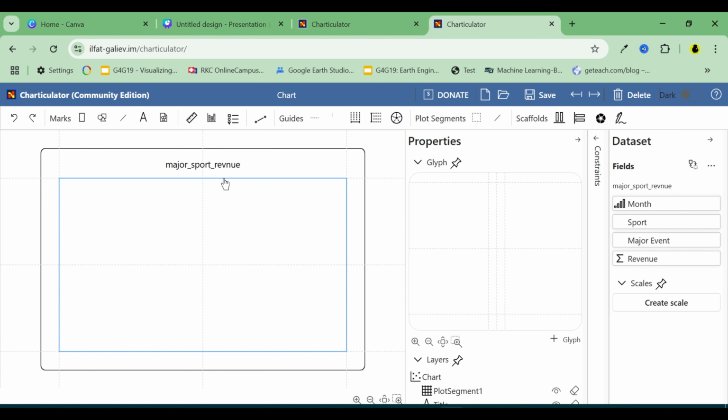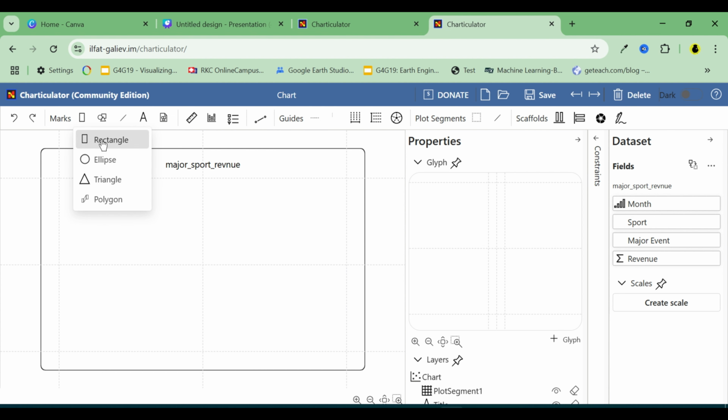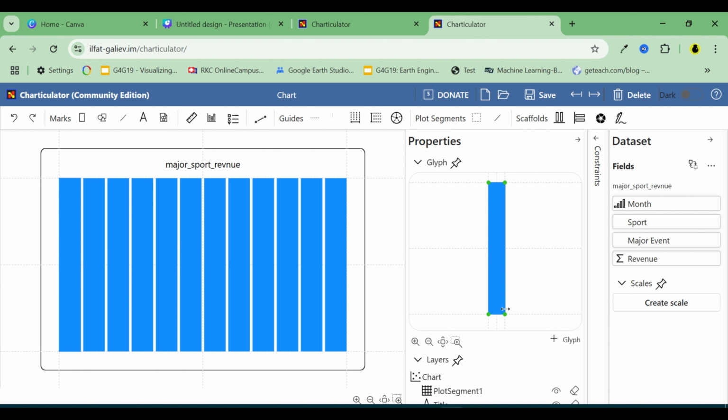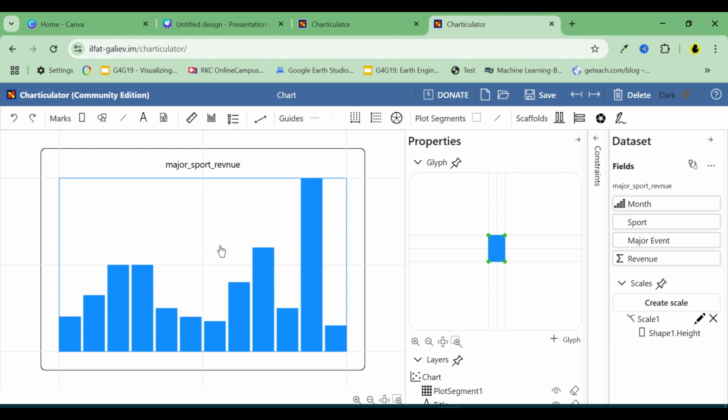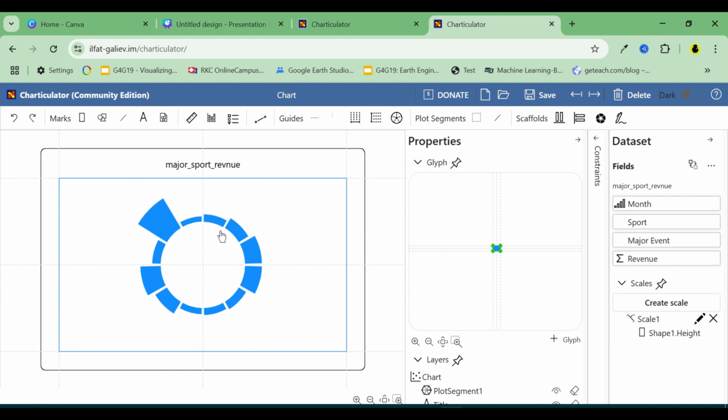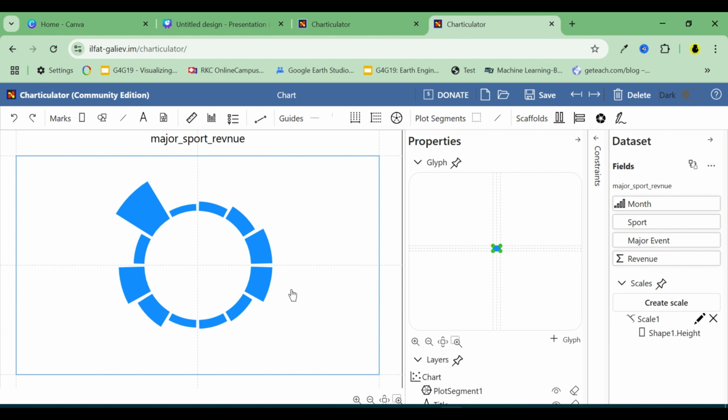Next, let's bring the marks into the glyph editor, where we define the visual parameters. This bar represents the core of our visual. We'll set its height based on revenue, so drag the revenue field and drop it here. Now, to turn the bar chart into a polar layout, drag the polar tool onto the canvas. You'll see the diagram take shape into the Coxcomb form.